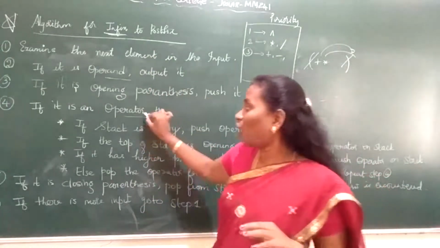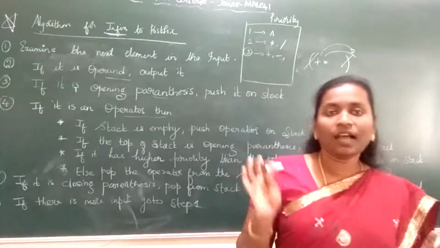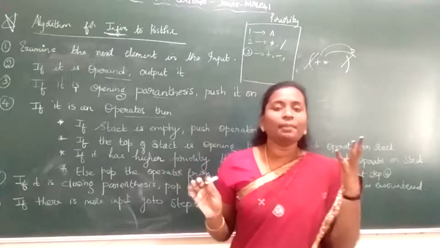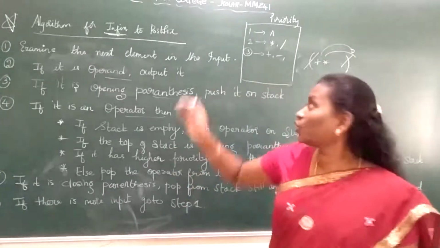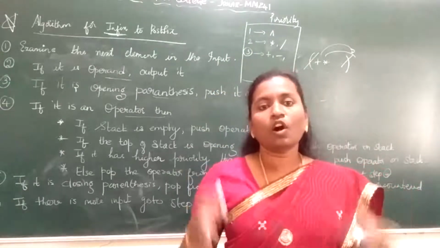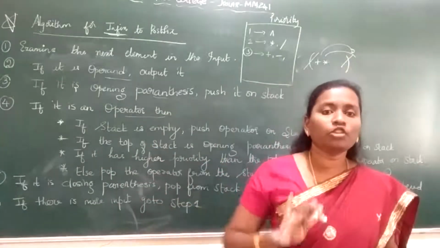When you encounter an operator or a parenthesis, it should go and sit in the stack. I repeat, operand directly goes to your output. Operator and parenthesis will go and sit on the stack. Why? Because based on the priority, I am going to put it into your output column. So that is how we will convert the given infix expression to the postfix expression.